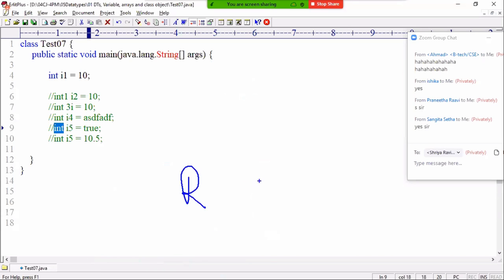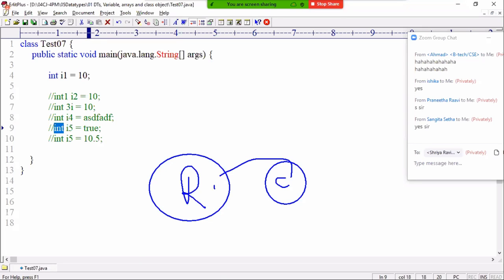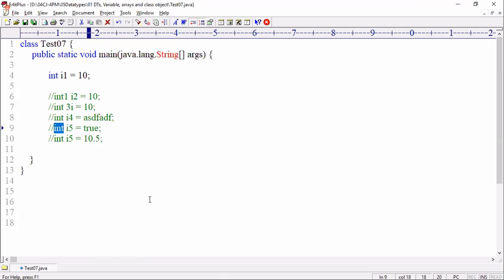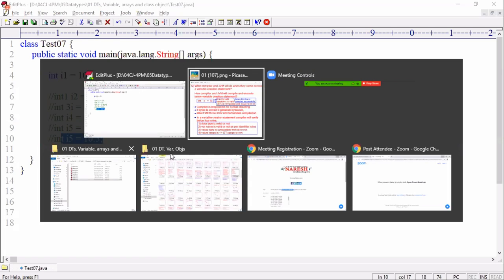But between these 7 data types and boolean, we have a compatibility problem. Boolean cannot be stored here, and a number cannot be stored there. So you need to just think: do they come under the same group or a different group? Same group, compatible, but range problem. 10.5, compatible, but range problem. Okay, good question. Come on.